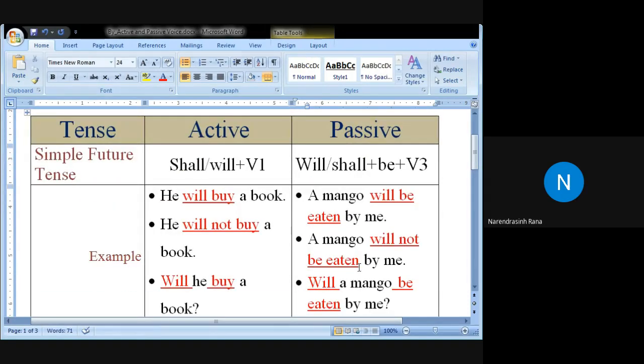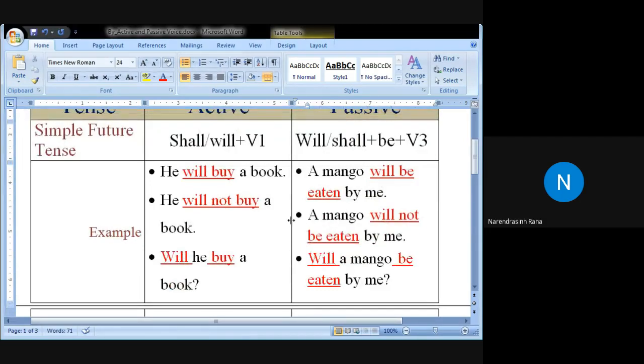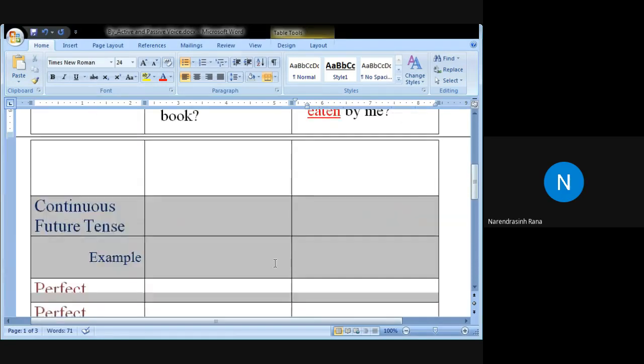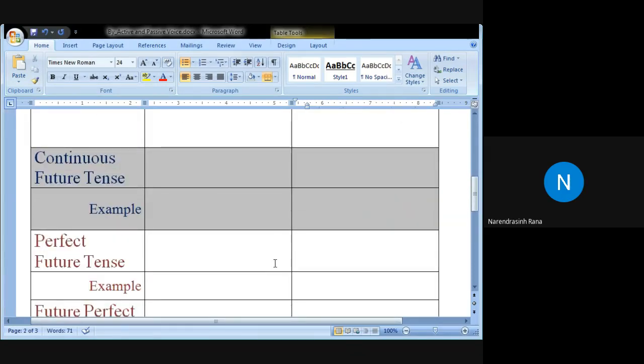So the simple future we have discussed. In the same way, with any subject, any object, or any verb, will and shall and be will be used in the same way. Only the main verb will be changed in its three forms. Sorry, the past participle V3 form. Okay, moving to the next, the continuous future tense.